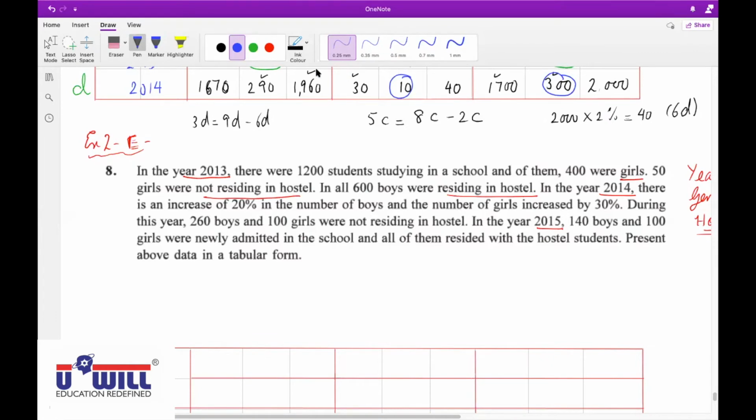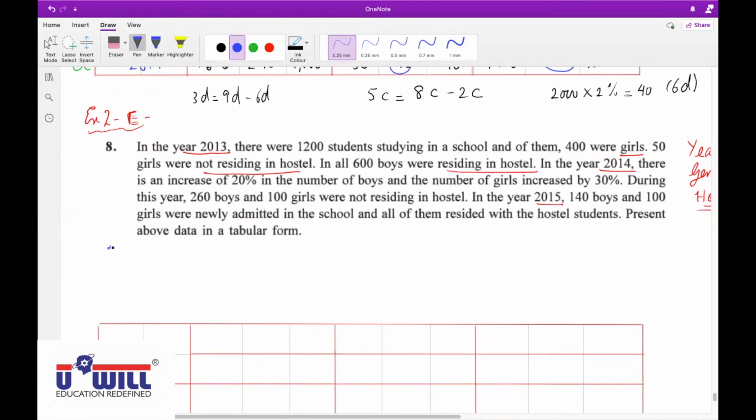Mansi: Sir, what heading should we write? Year, no, heading: a table showing year-wise, first attribute; gender-wise, second attribute; and students residing in hostel and not residing in hostel. So hostel-wise.